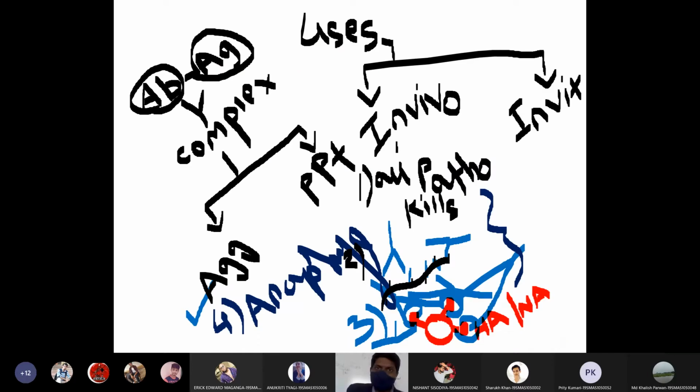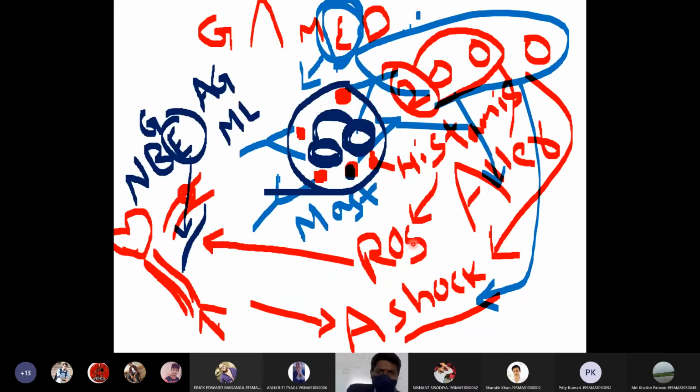Previously we discussed the uses of antibodies. We have two uses: in vivo uses and in vitro uses. The in vivo uses of antigen antibody reactions include that they kill pathogens, participate in anaphylactic reactions, immobilize the pathogens, and even neutralize the pathogens. Whereas in vitro uses include epidemiological studies, identifying diagnostic diseases, and not only pathogens, we can also detect hormones or any other antigenic markers in the body. So these are the in vitro uses of antigen antibody reactions.